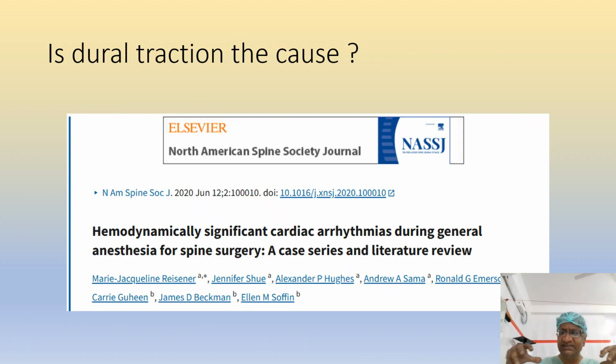Sometimes, when spine surgery is done, we get arrhythmias, bradycardia, hypotension. Many times we see this during GA. So dural traction is the possible cause.